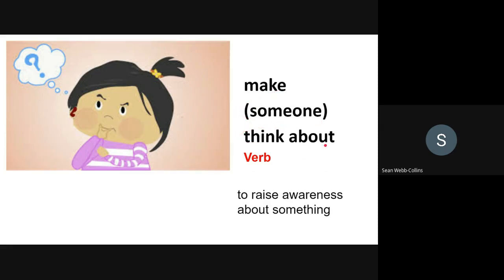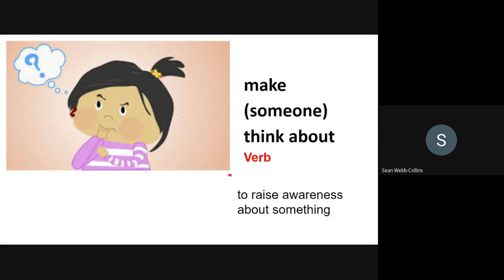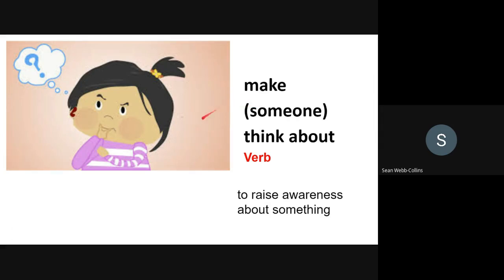Make someone think about. Verb, to raise awareness about something. For example, when you watch the news, what does it make you think about?